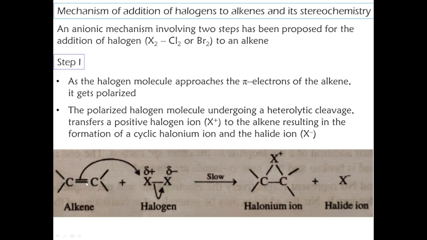This halide ion comes and attacks the backside. It's a backside attack that will take place. Okay, and then this bond will shift here, and this charge is neutralized. The nucleophilic attack by the halide ion on the halonium ion from the side opposite to that of the bulky halogen portion causes the opening of the three-membered ring and the formation of the vicinal dihalide.